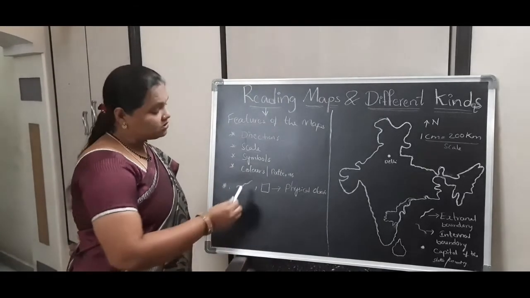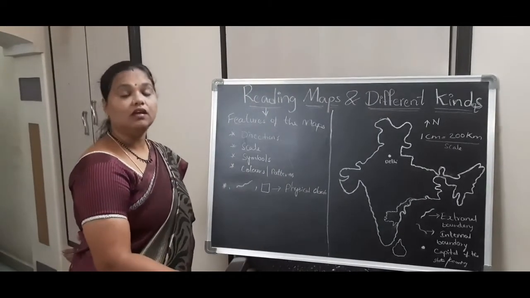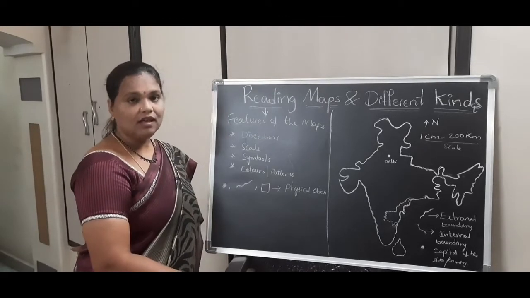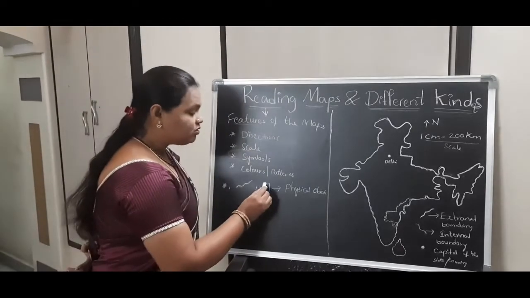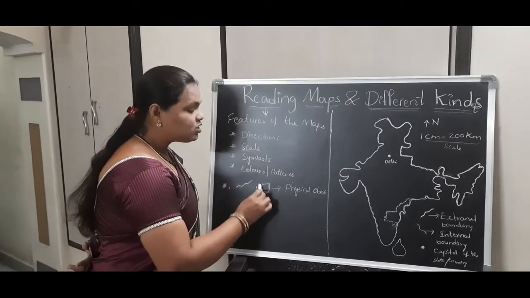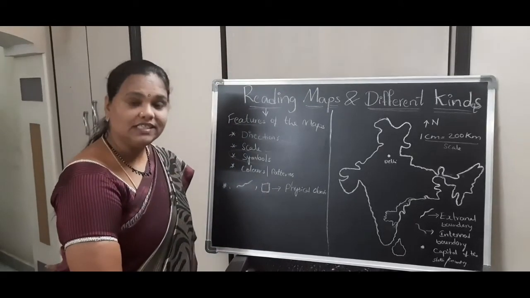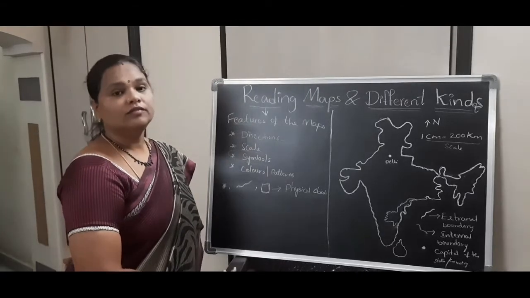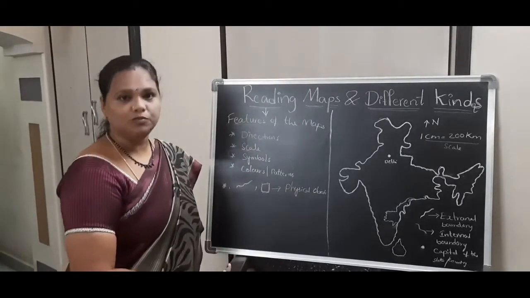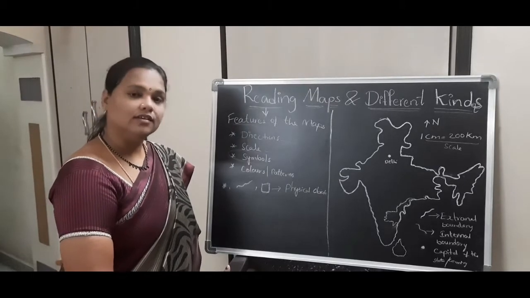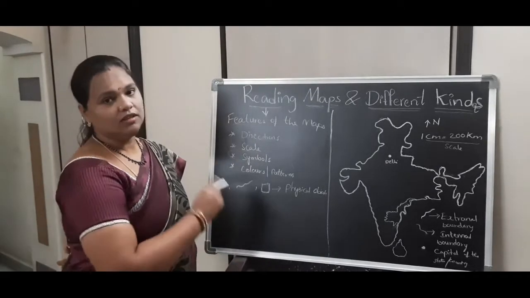Suppose the same line is given a blue color appearance, it is nothing but showing a river. Next, are you seeing this area? This white is representing the area of the region. All these physical objects are showing the physical features of the map.